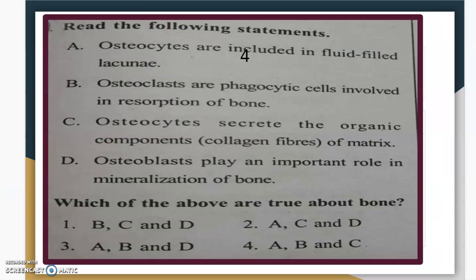This is the fourth one. Read the following statements. A. Osteocytes are enclosed in fluid filled lacunae. B. Osteoclasts are phagocytic cells involved in resorption of bone. C. Osteocytes secrete the organic components, collagen fibers, of matrix. D. Osteoblasts play an important role in mineralization of bone. Which of the following are true about bone?